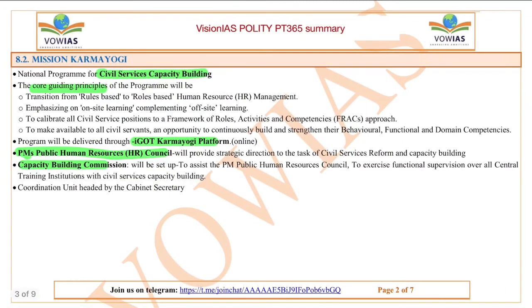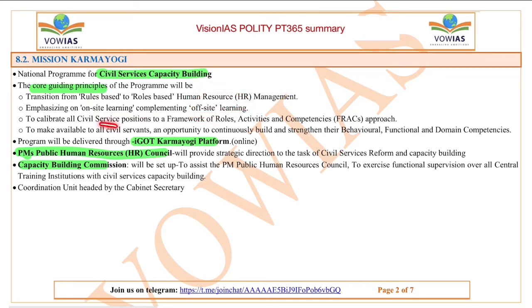Next one is Mission Karmayogi. Mission Karmayogi was launched to build capacity among civil servants and other government servants. Normally the main problem with government functioning is that the government machinery is not being updated. They don't have enough, proper and timely training. In order to solve all of these things, Mission Karmayogi was launched. The core guiding principles of this program are transition from rule-based to role-based human resource management, emphasizing on-site learning, complementing off-site learning,